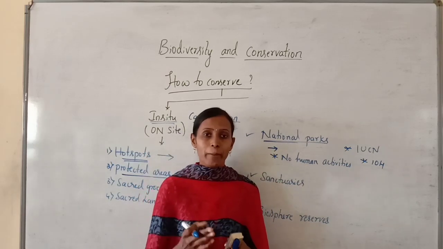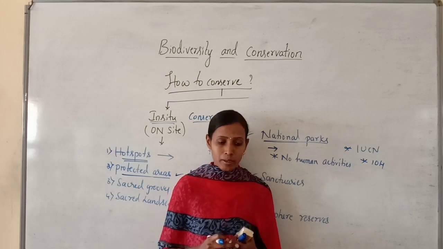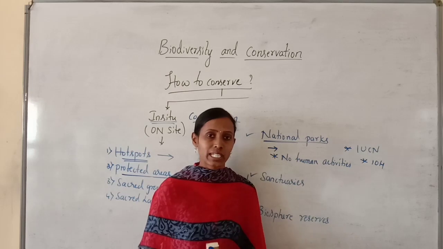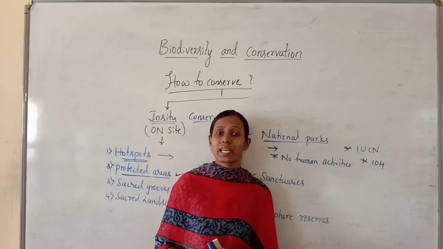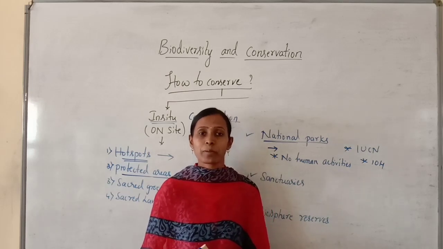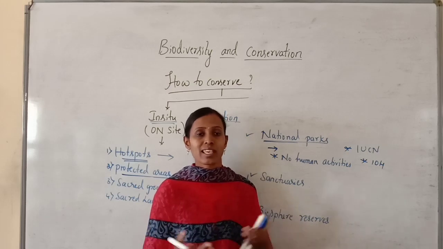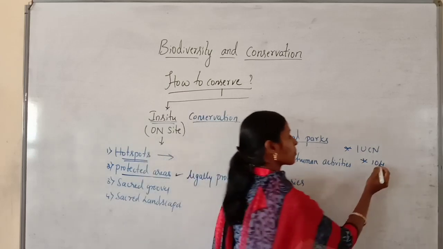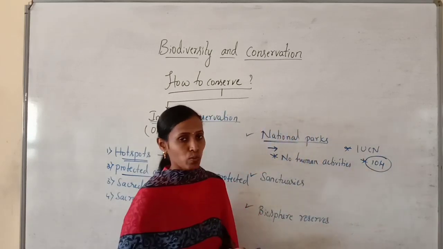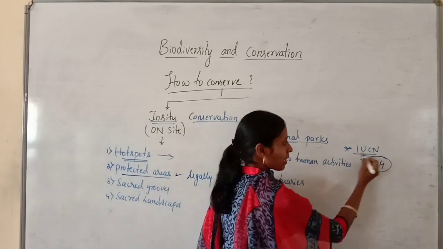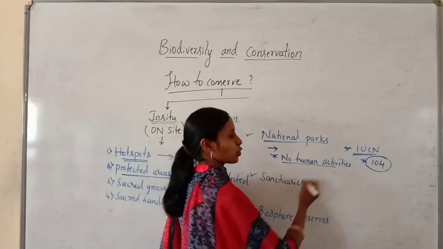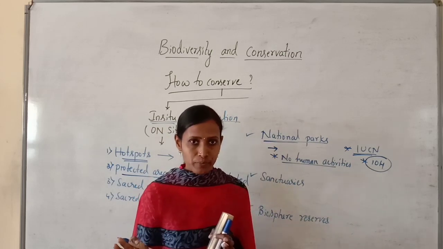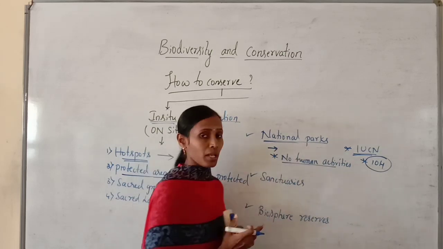For example, Bannerghatta National Park, Kudremukh National Park which is located in Karnataka, Kaziranga National Park in Assam, and Yellowstone National Park in the USA. So there are various examples which we have given in your study material. You just remember the number of national parks in India, it is 104. And it is controlled by IUCN, and here no human activities are permitted. The human activities are completely restricted. So this is about national parks.